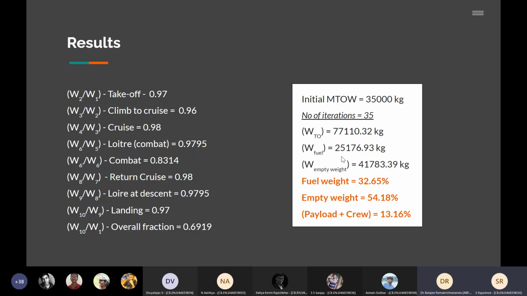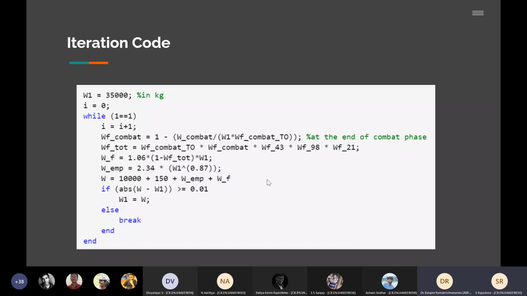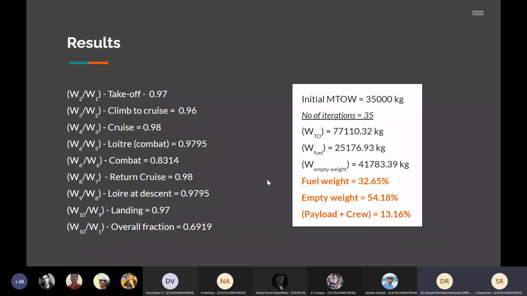Our fuel weight is about 25,176 kgs, and our empty weight is 41,783 kgs. These are the fractions or the percentage composition of the weight. The fuel weight comprises 32%, empty weight is 54%, and payload plus cruise 13.16%. When you add everything, what do you get? 100%. Okay, good.